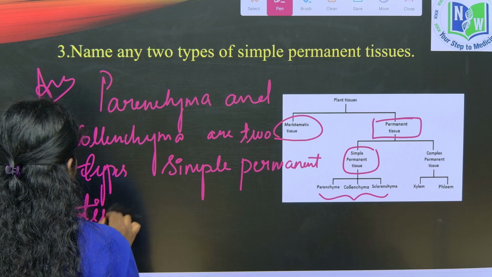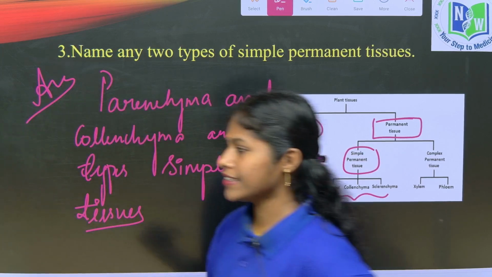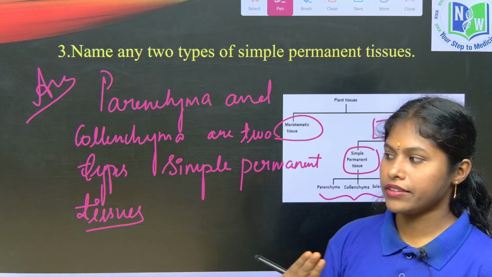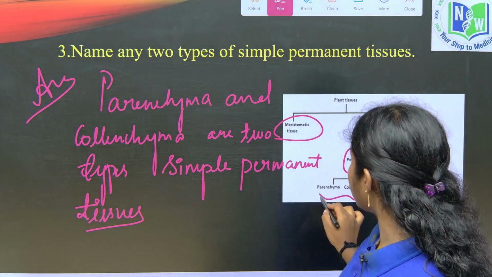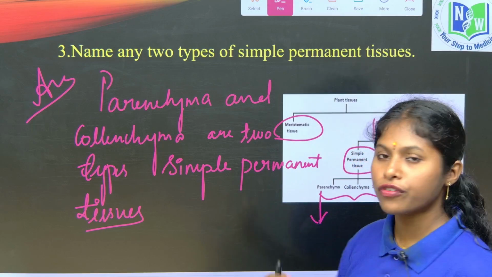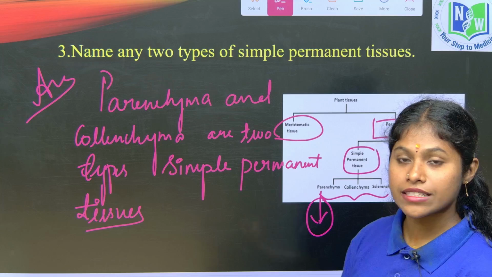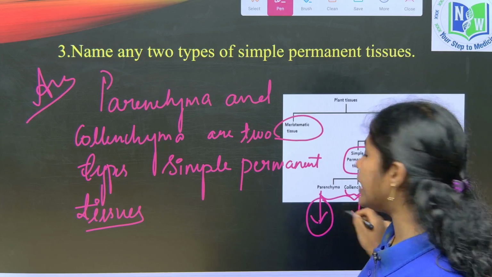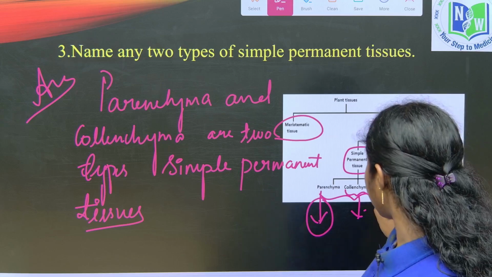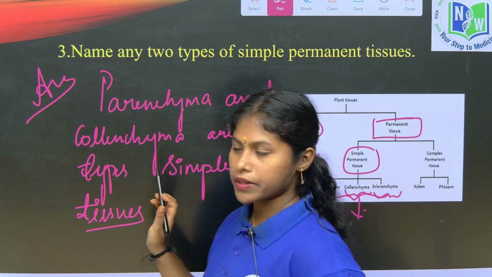Permanent tissues, right? So here the answer is, they are asking for any two. So we are writing only two, right? What is the function of parenchyma, children? Mainly it is involved in storage of food, and also helps in healing the wounds of the plant. And what is the function of the collenchyma? Mainly flexibility, and sclerenchyma is involved in mechanical strength, right? So this is about the third question.